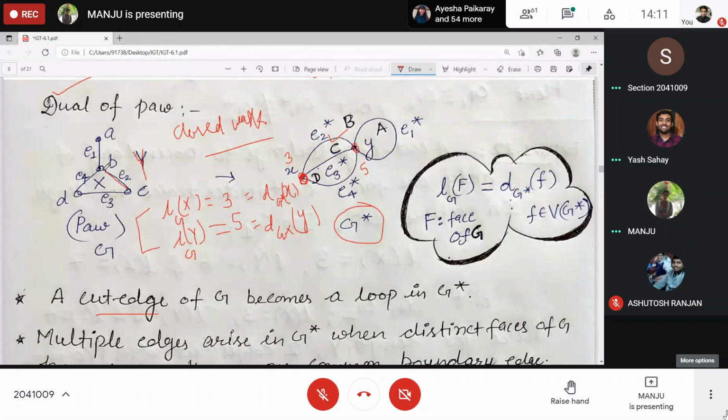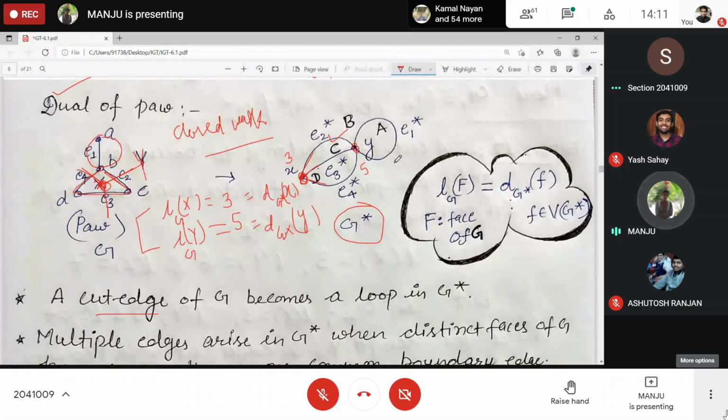So for this X face, the number of edges bounding it, or on the boundary of this one, will be your number of edges coming out from X, by taking this as a vertex. And the vertex adjacent to it will be Y. And there is a loop corresponding to a cut edge or bridge.